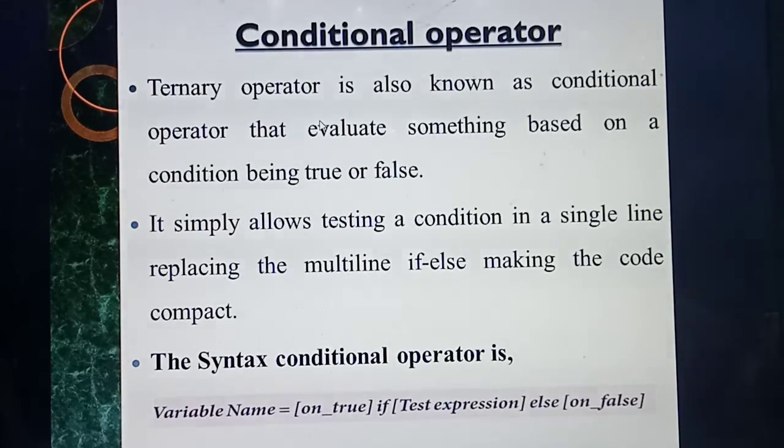What's the main use of this ternary operator? Listen carefully. Instead of writing 3 or 4 lines to check a particular condition, as we normally do, for example in C++ you have studied: if A less than B, you write some statements, then else, then another open brace and curly brace. Like this you write nearly 5 to 7 lines. To avoid writing multiple lines for checking the condition, you can check if and else in the same line.